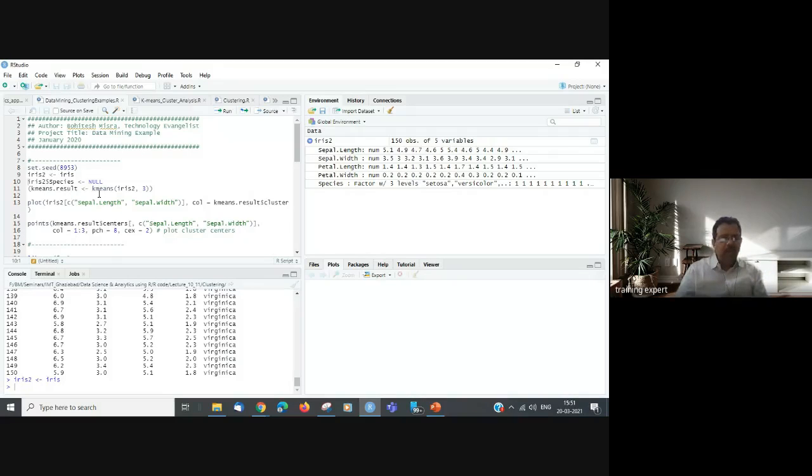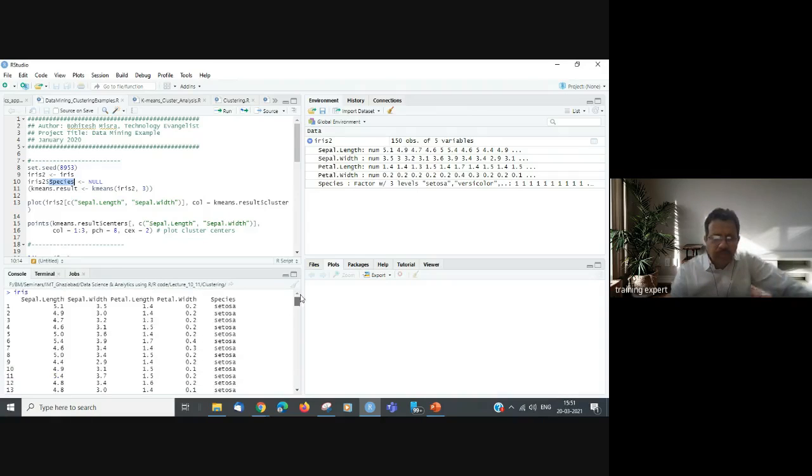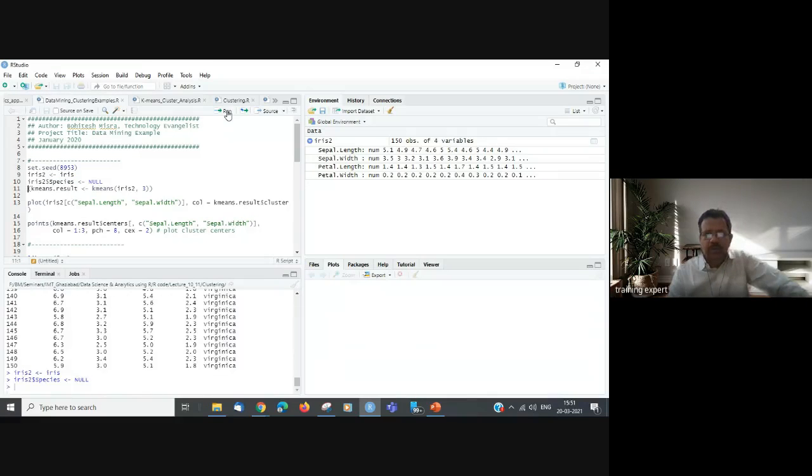Okay, and now with iris2, for the Species column, we are just passing NULL. So that column has become null, right? Why have I done so?